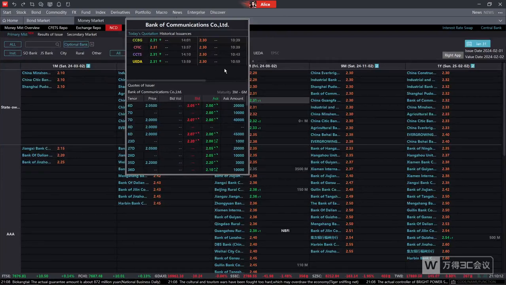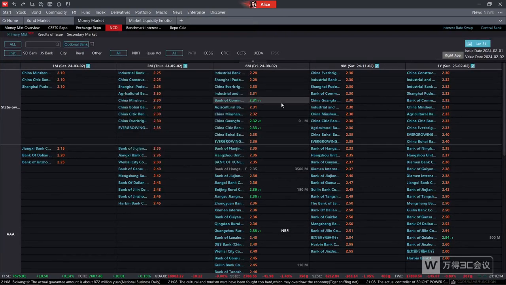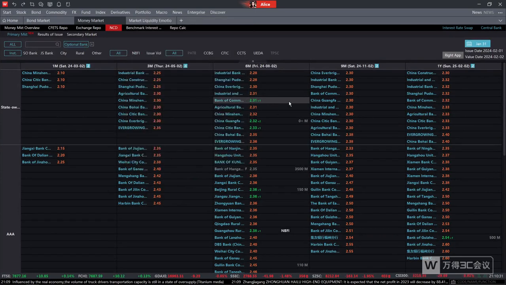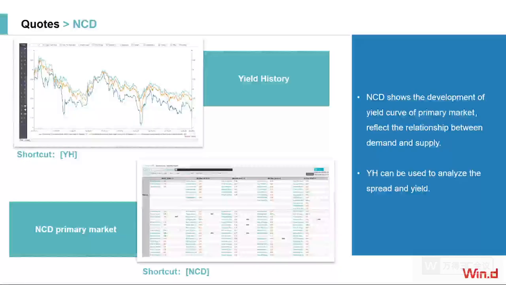So that is the reason why, as I mentioned, our terminal can be really helpful for you to do the analysis of the demand and the supply of the NCD, especially in the primary market. This is a unique feature which is different from other terminals. And we can see other bonds may also provide such information as you need. Okay, let's go back to our slides.